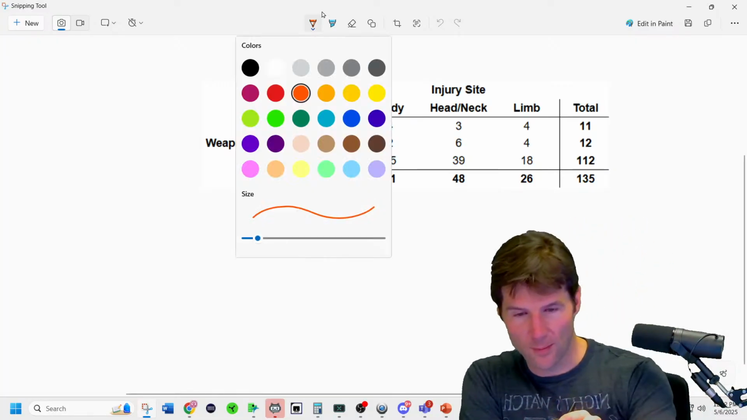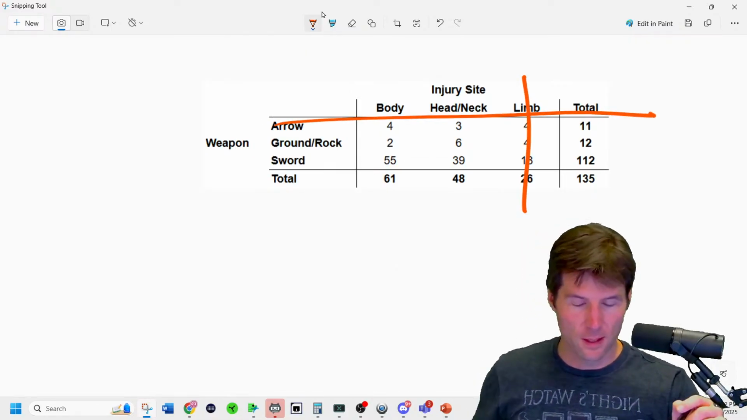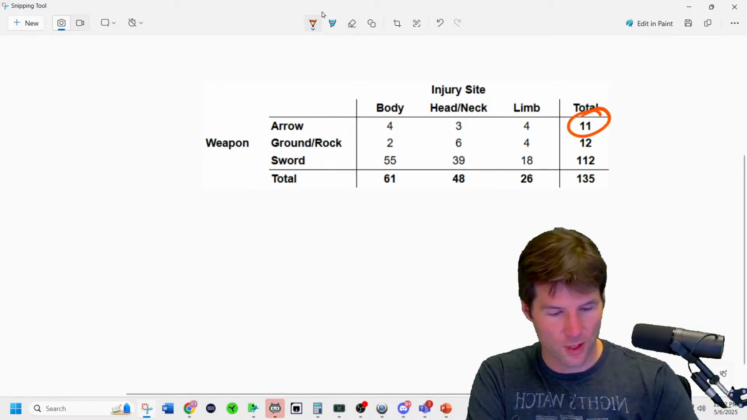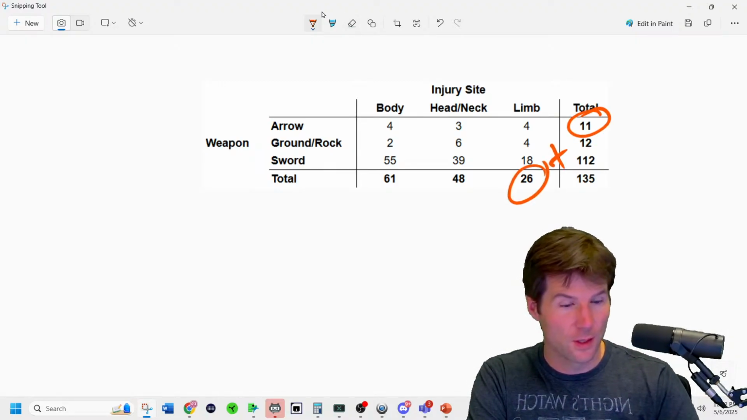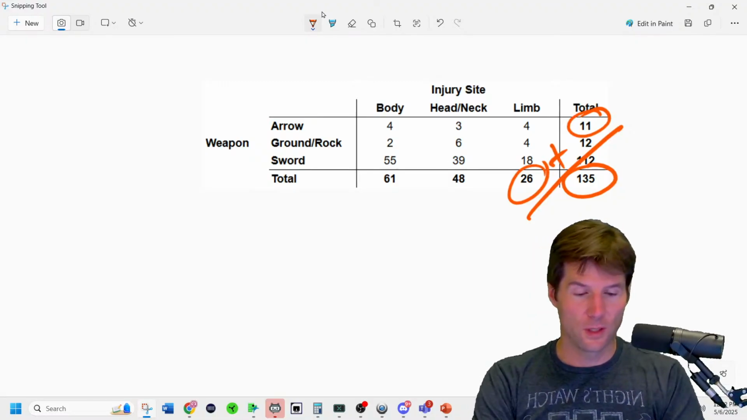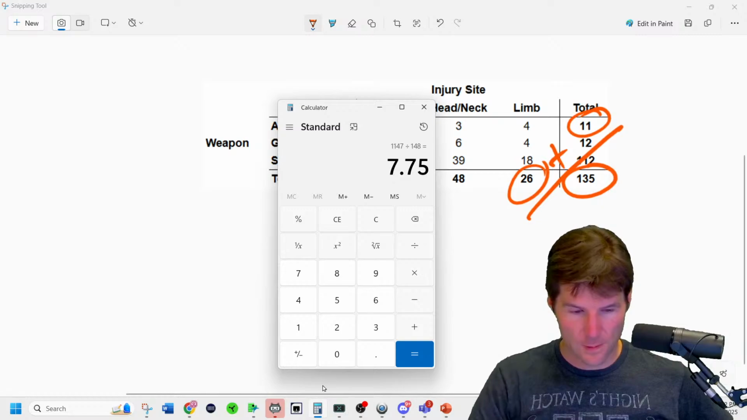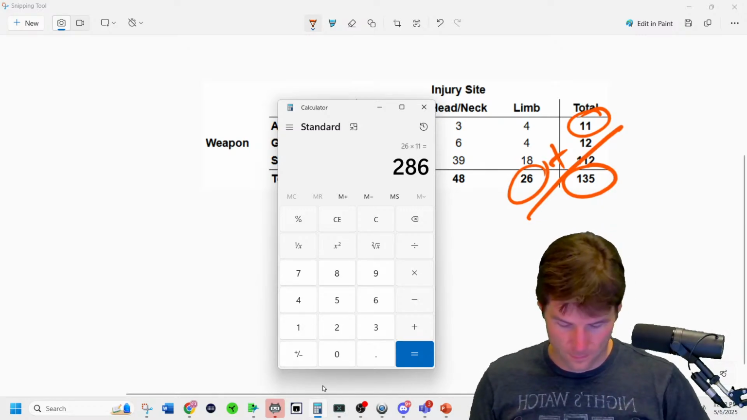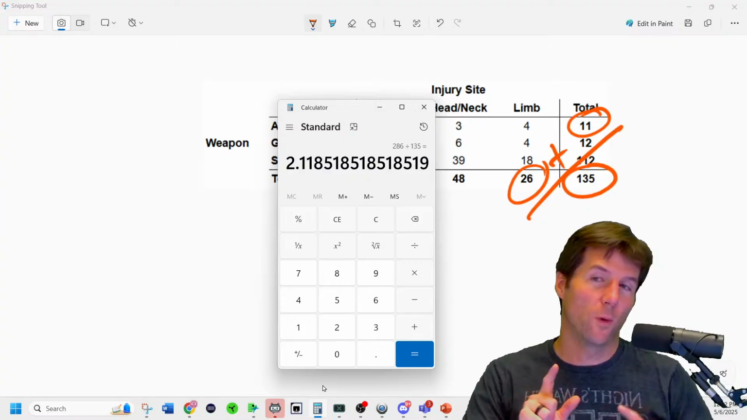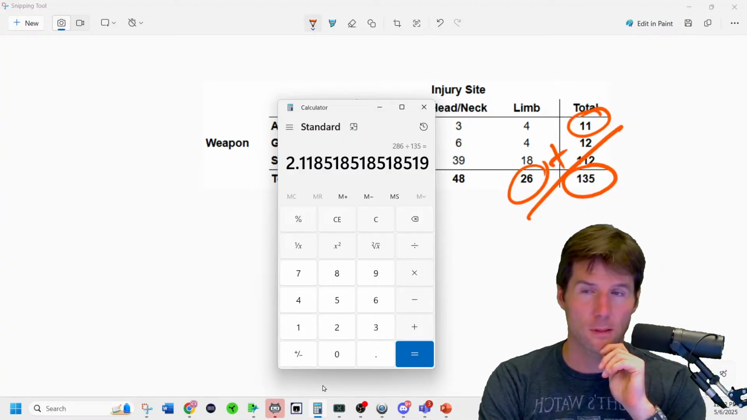So I'm asking for this one right here, limb hit by arrow. You have to take row total times column total over grand total, and then use JMP to do it. So there's the formula right there. I say 2.108. Oh, 2.118. I was trying to do it in my head. I got the 2.1. Okay, so I'm going to stop carrying decimals.